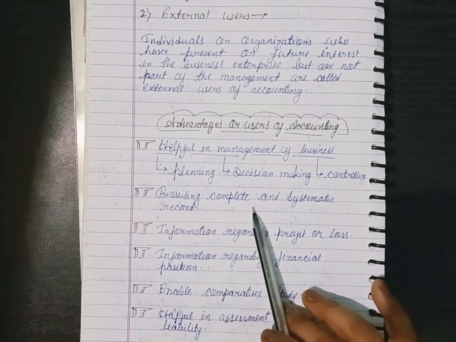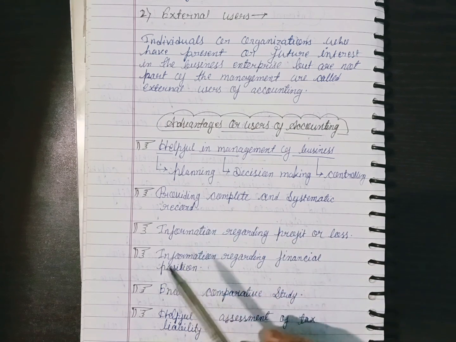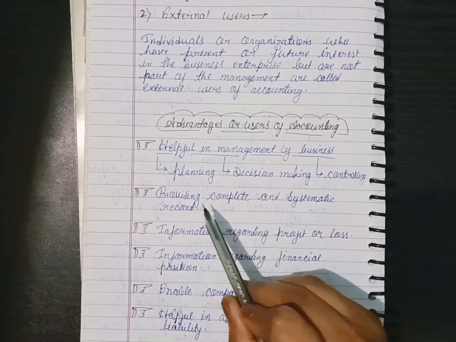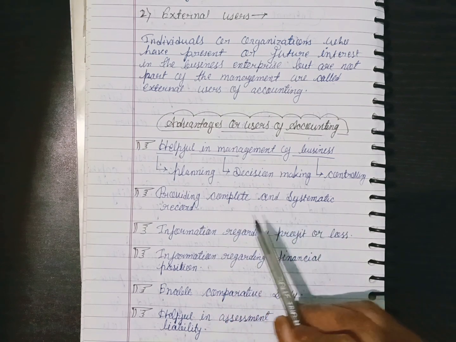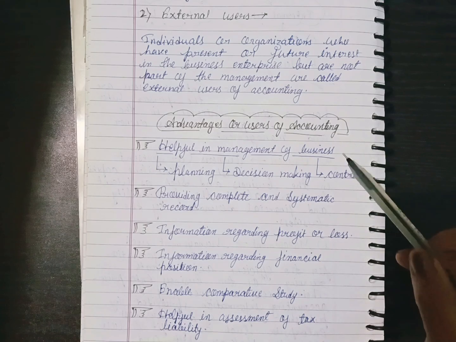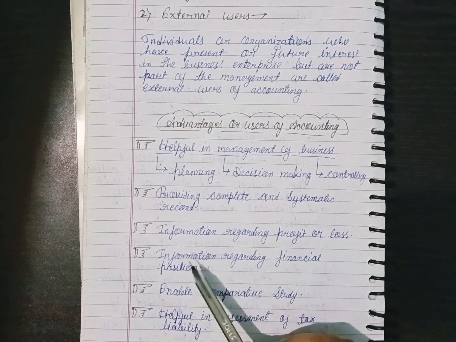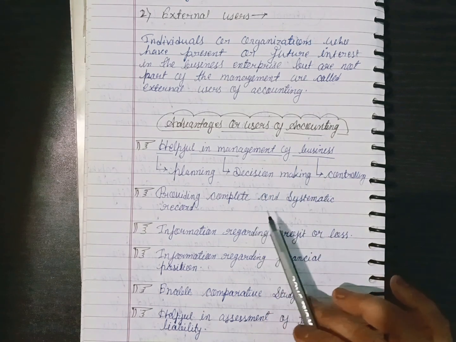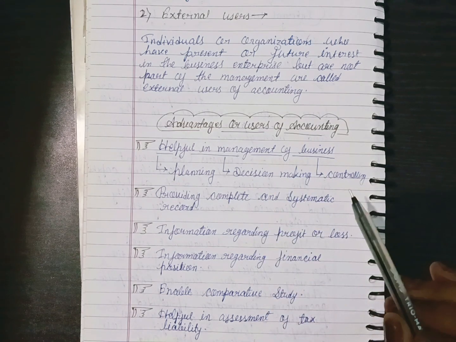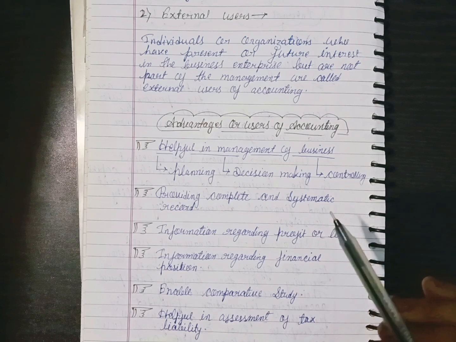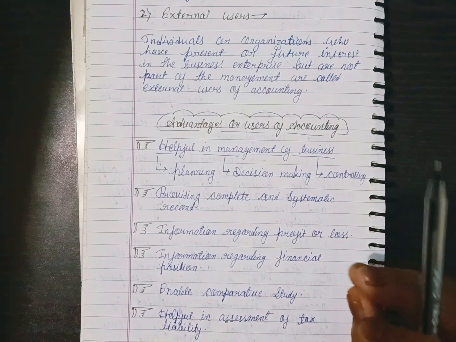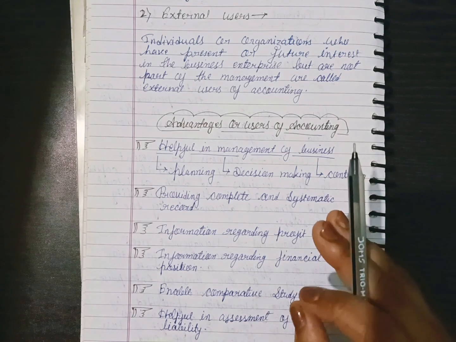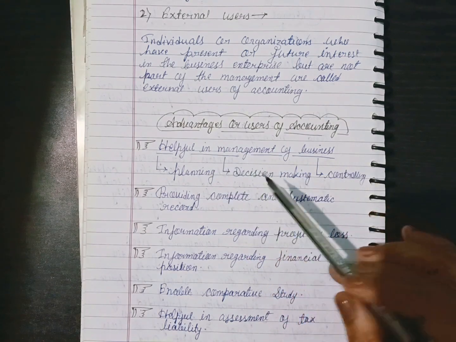Next, providing complete and systematic record. Continuously we are just knowing things, that is providing complete and systematic record. Who? Accounting. Okay. Next, information regarding profit or loss. Same you can see if you know the objectives of the accounting, and same things just saying in another way, but meaning also same. All the things in a function you can see, in the advantages you can see.